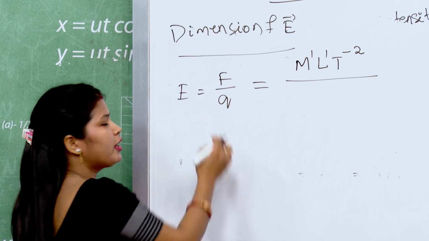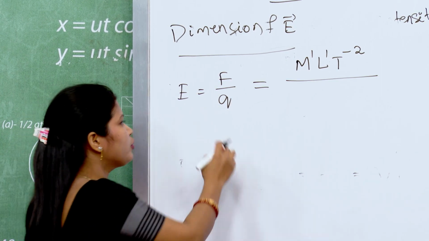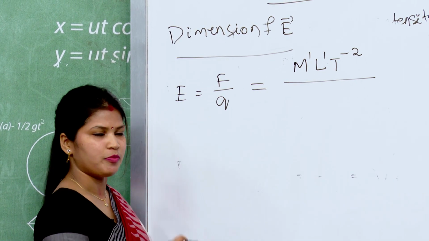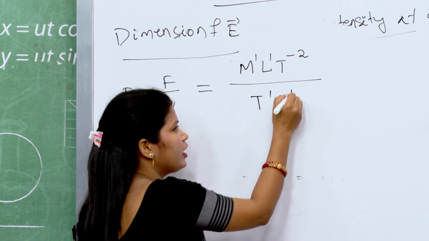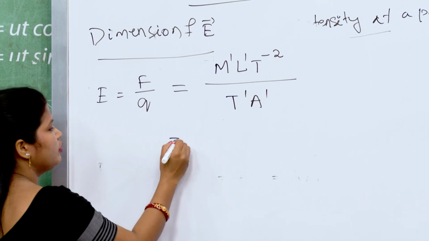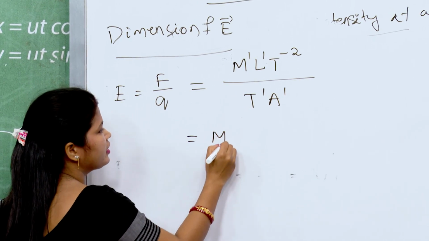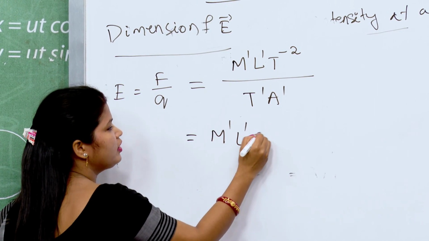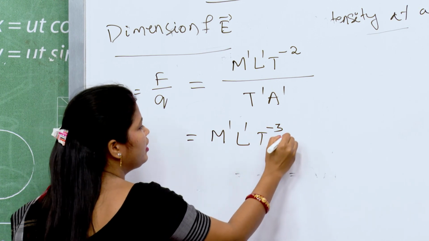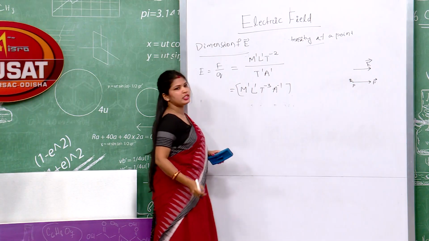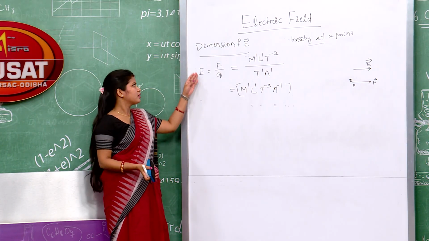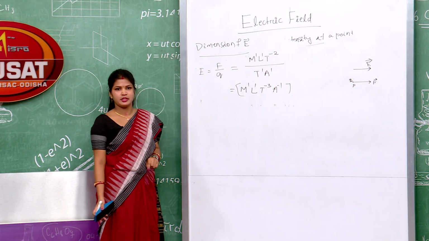What is the dimensional formula of charge? We know charge is current into time. So, this is T1 A1. So, we get M1 L1 T minus 3 A minus 1 within a square bracket. This is the dimensional formula of electric field.